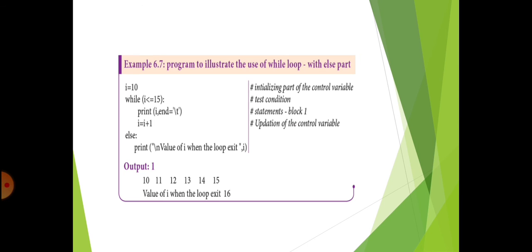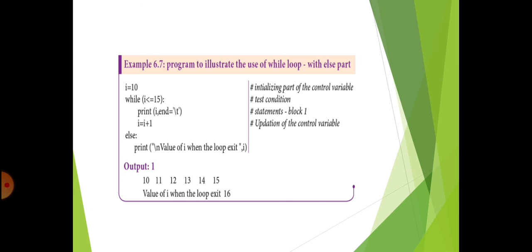Now you can see the output. The value of I will be printed 10, 11, 12, 13, 14, 15. When the value of I reaches 16, it checks the condition 16 less than or equal to 15. The condition is false. Once the condition is false, the control automatically transfers to the else block. In the else block, only one message is given, that is value of I when the loop exits, and then it prints the value of I using the variable name. So you can see the output, value of I when the loop exits 16.